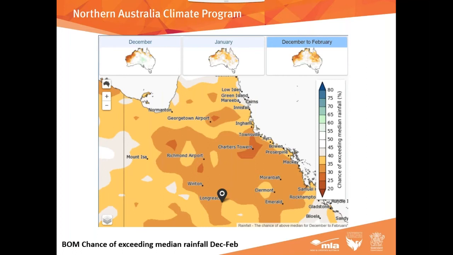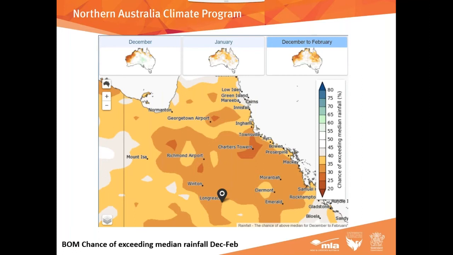So what does that mean if you're a producer in Western Queensland? For this year coming up, if we haven't received useful rain by the end of January, and certainly that's a possibility for some people, we probably need to start looking at our plans and adjusting them. Often we get to the end of January and we go, hey, it's only January, we've still got February, March, we can still get useful rain.